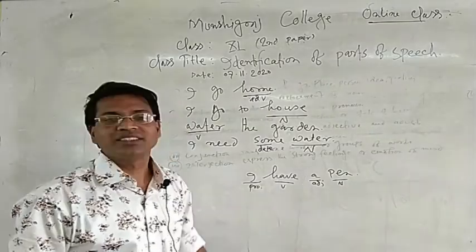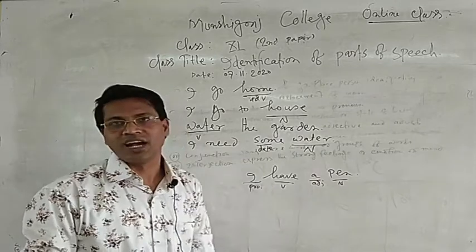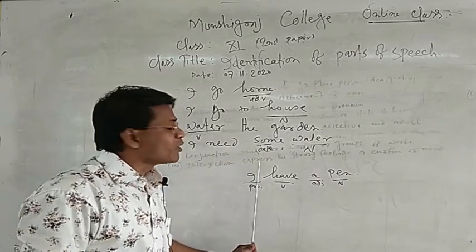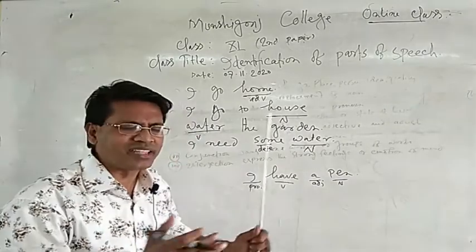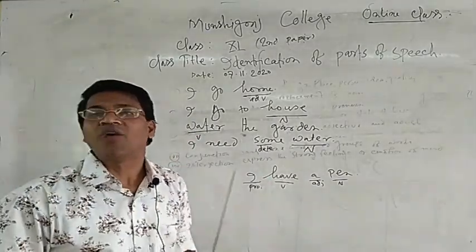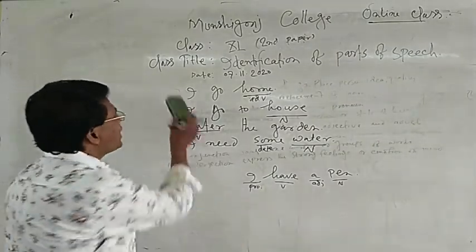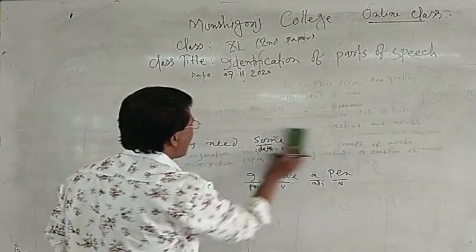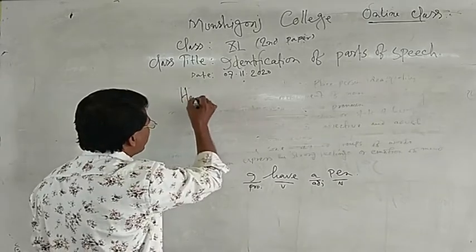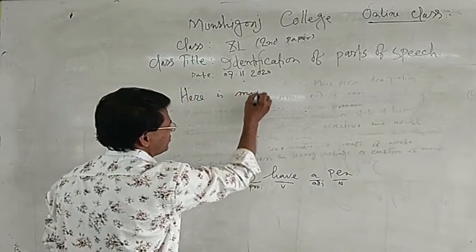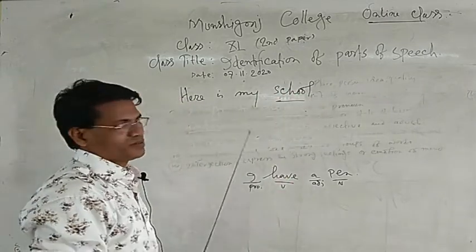So water here is a noun. Some is an adjective and water is a noun. Some is a word that has been used as a determiner, and every determiner works in a sentence as an adjective form. Dear listener, it is clear. Next, I am going to write down another example. Here is my school. My school. Here is the underlined word.